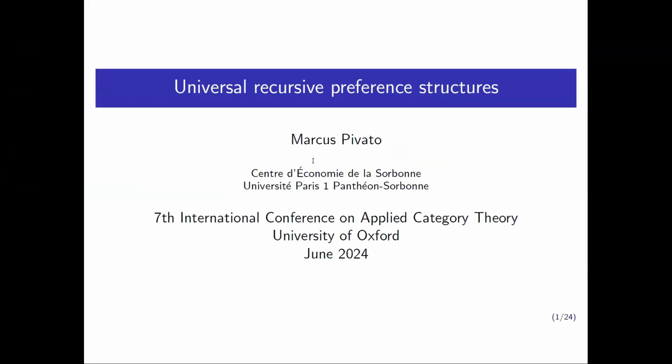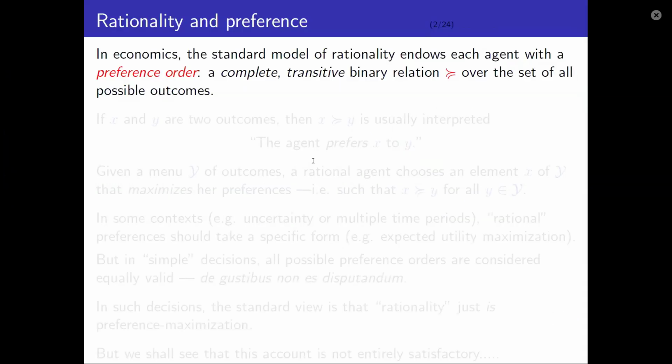To start, I think I should talk a little bit about the way that economists think about rationality. What does rationality mean in economics? In economics, the standard notion of rationality is based on agent preference. Every agent is endowed with a preference order. By a preference order, I mean a complete transitive binary relation, typically indicated like this, on the set of possible outcomes or alternatives.